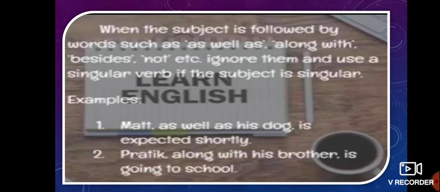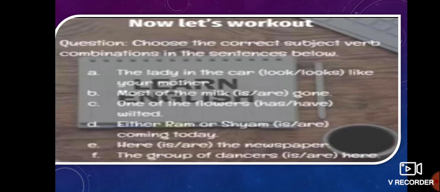Now, the final one is if the subject is added with as well as or along with, or besides, we can follow here a singular verb, not a plural. Matt as well as his dog is expected shortly, not are. Pratik along with his brother is going to school. Here Pratik is going to school. Along with his brother is extra information. So you can follow here the singular form.